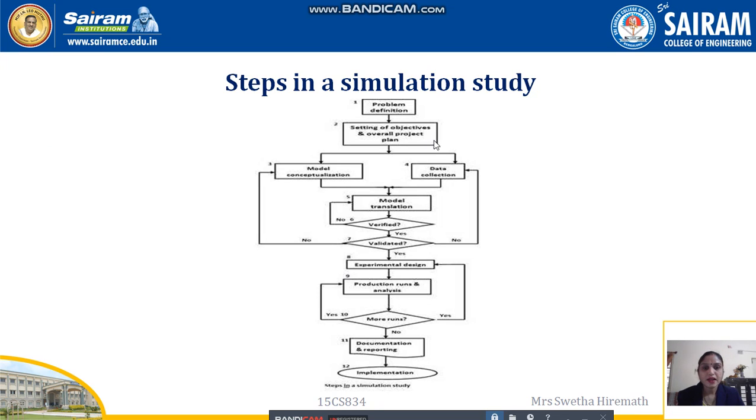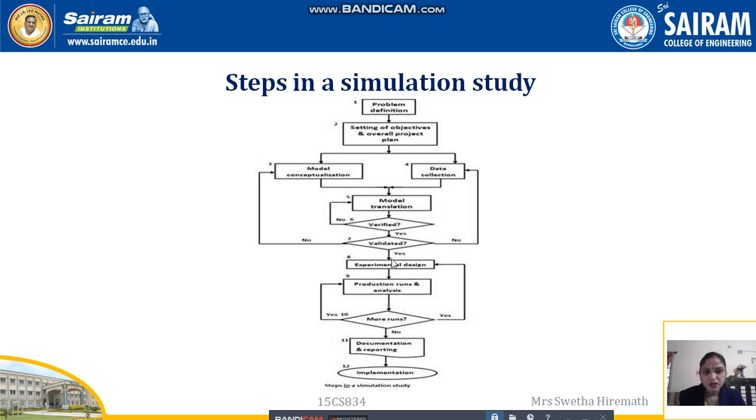Here we can see the graphical or diagrammatical picture of the simulation study. The first step is problem definition, setting of the objectives and the overall project plan. Here is how the flow occurs. Once the project plan is ready, we go for model conceptualization and data collection at a time. Then once these two are done, we go for the model translation. Then if it is verified and validated, if both are yes, it will go for the experimental design part, or else it has to go again to model conceptualization and model translation.